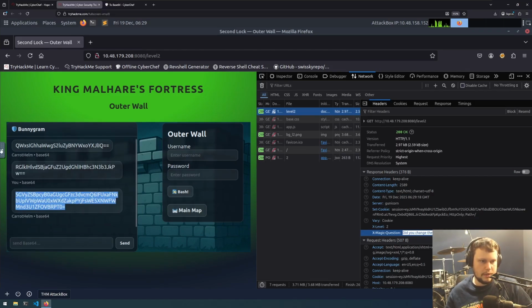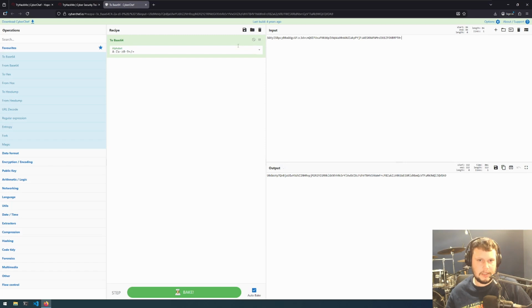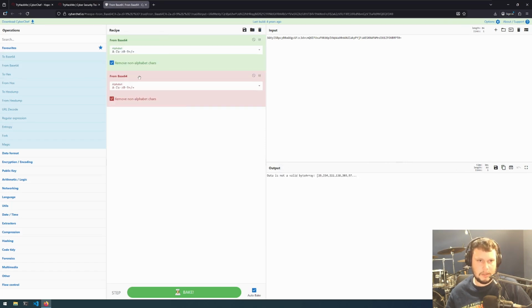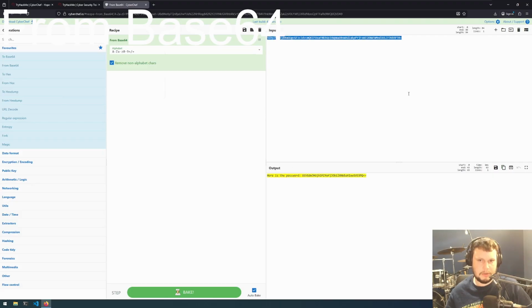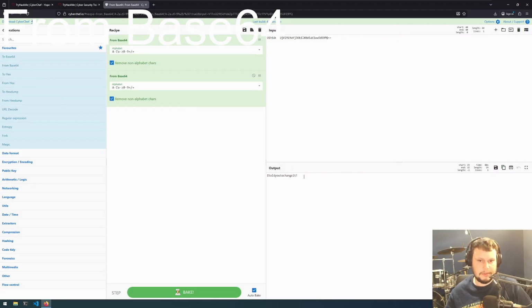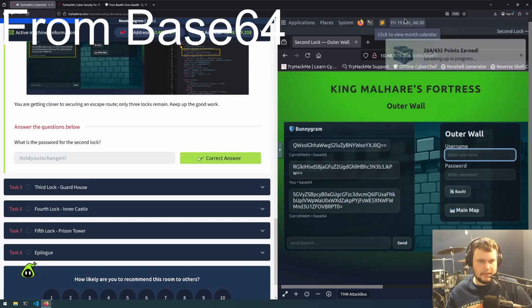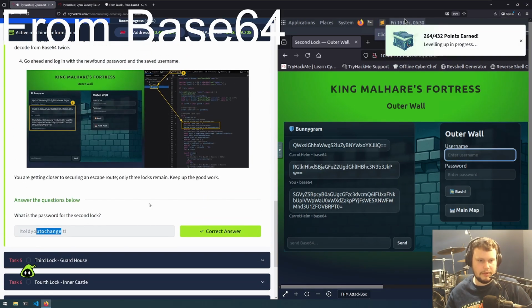And now with this one, we grab it, put it here, and now it's 2 from base64s. I've got this. Here's the password. And then now this one is 2 base64s. I told you to change it. Let's grab this password and just submit it. So we've got it there to reference again.